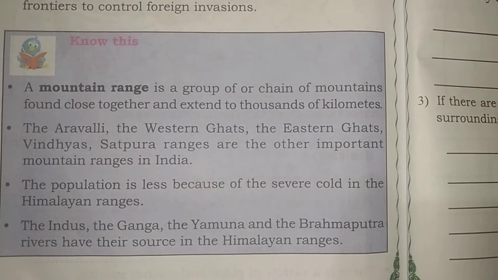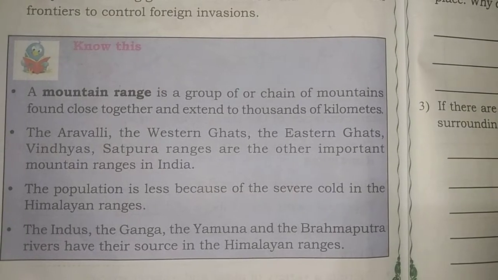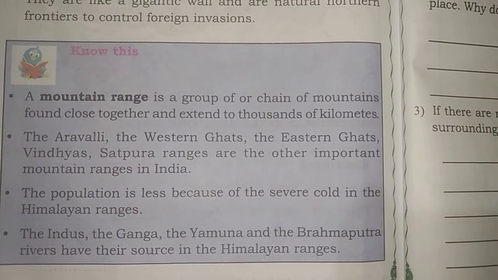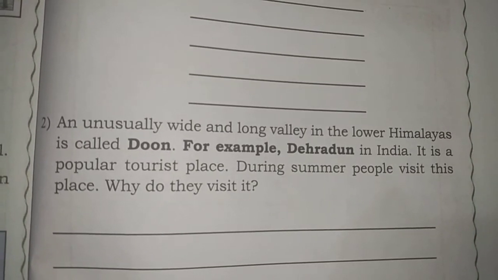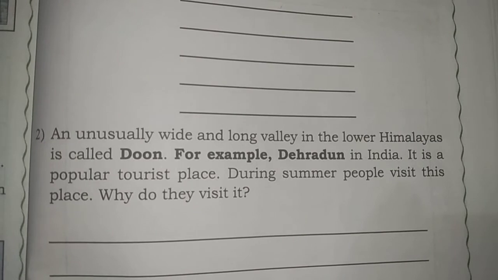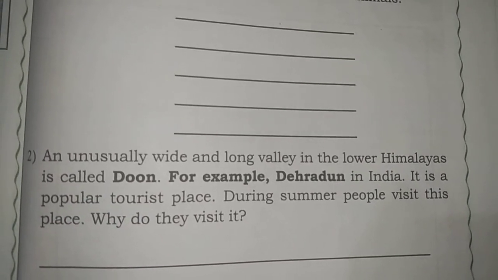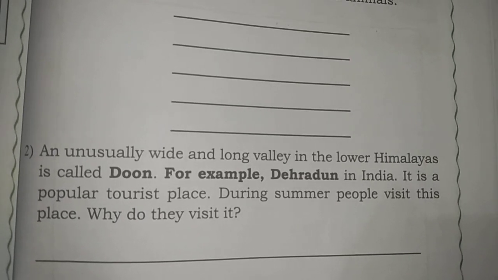The Ganga, the Indus, the Yamuna and the Brahmaputra rivers have their source in the Himalayan ranges. An unusually wide and long valley in the lower Himalayas is called a Doon. An example is Dehradun, a popular tourist place.